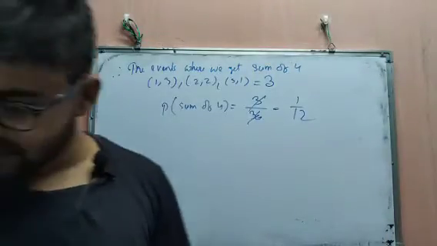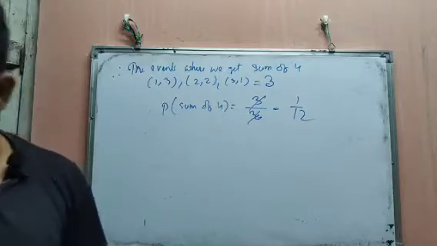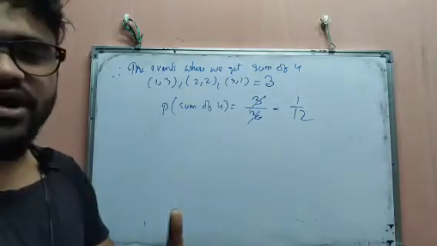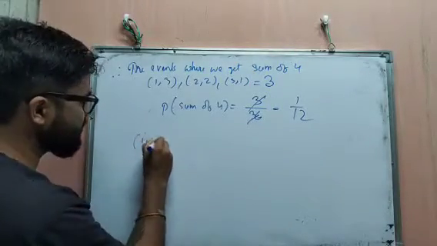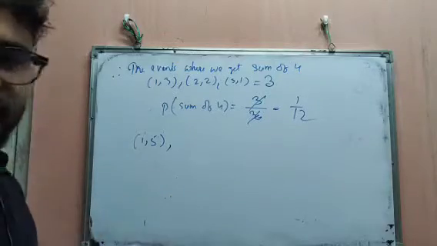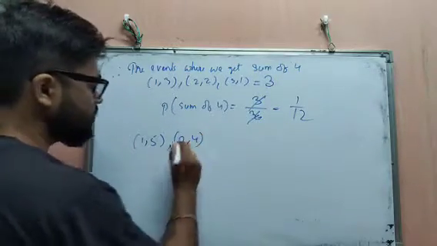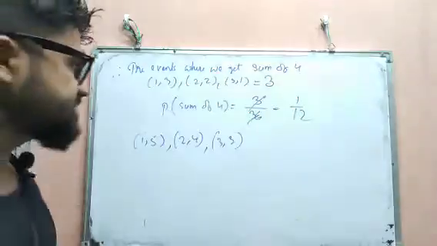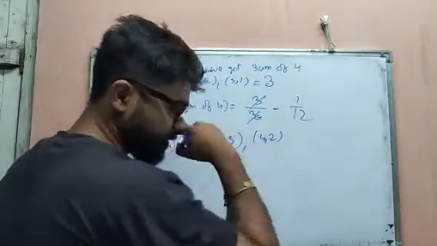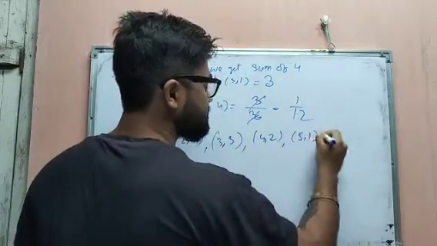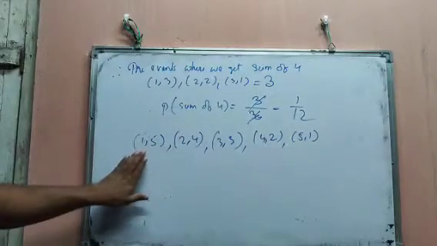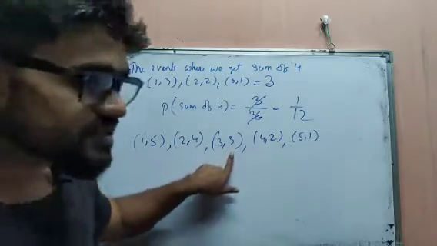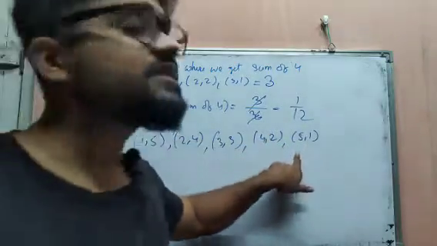Next, we are asked: if two dice are thrown together, what is the probability of getting a sum of 6? So when we throw the dice, the numbers where we get a sum of 6 are what? 1, 5: 1 plus 5 equals 6. Then 2, 4: 2 plus 4 equals 6 also. Then 3, 3: 3 plus 3 equals 6. Then 4, 2: 4 plus 2 equals 6. And 5, 1, which is also equal to 6.